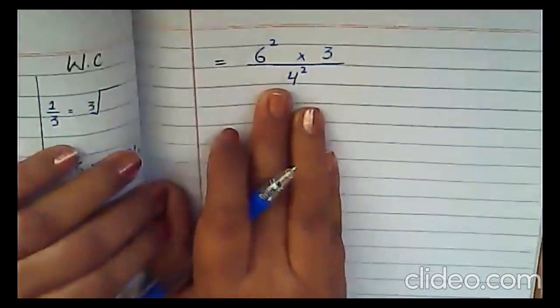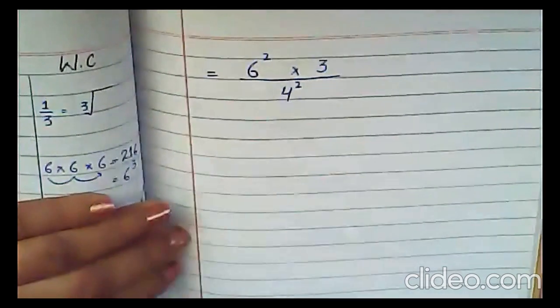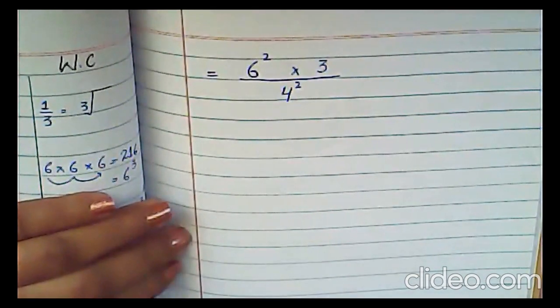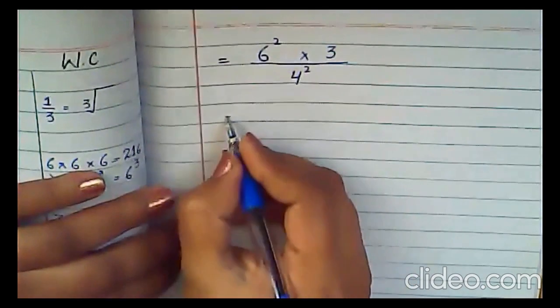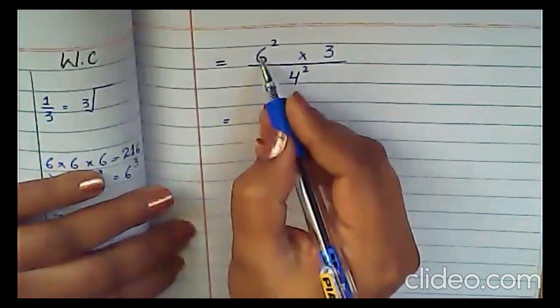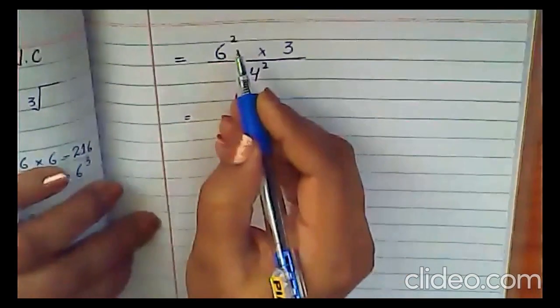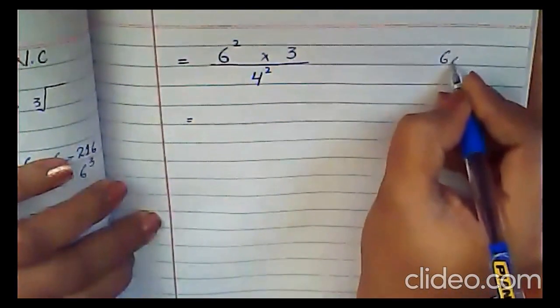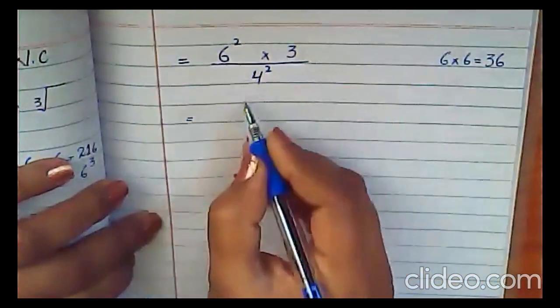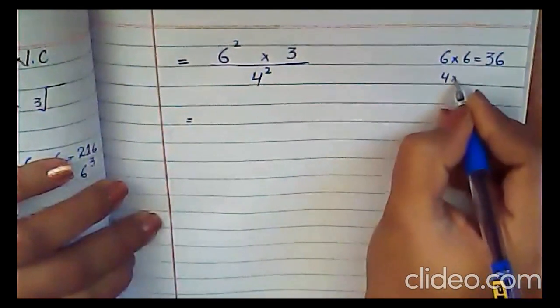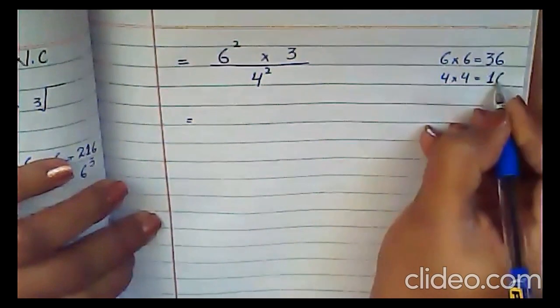Is it clear? Now look at here, what we will do with this one. Now as you can see, this is 6. So simply we will multiply 6 by 2 times. 6 has a square, so what does it mean? 6 multiplied by 6 will be equal to 36. And 4 has a square, so 4 multiplied by 4 is equal to 16.